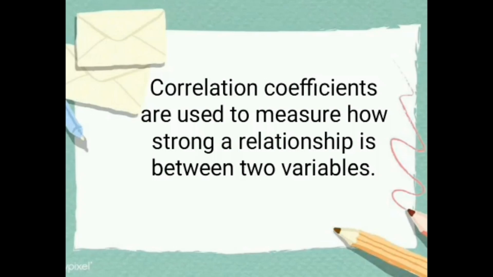So just like the other one said, positive one indicates a strong positive relationship, while negative one indicates a strong negative relationship. And a zero result indicates no relationship at all. So the absolute value of the correlation coefficient gives us the relationship strength. The larger the number, the stronger the relationship.